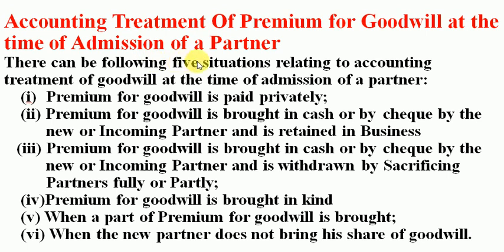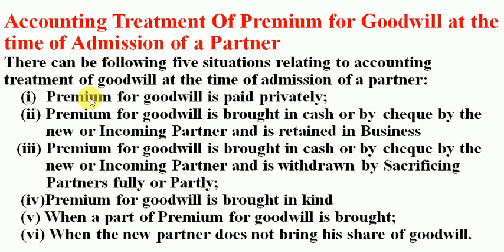There can be following 5 situations relating to accounting treatment of goodwill at the time of admission of a partner. Or we can say that there are 6 different cases in which goodwill can be treated. Children, it's written 5 here, but the number listed here is 6. Actually, it is 5 only, but there is one situation which is a combination of two situations. So I'll tell you. So please ignore this word 5 or 6. Let us go into the first case for the treatment of premium for goodwill.